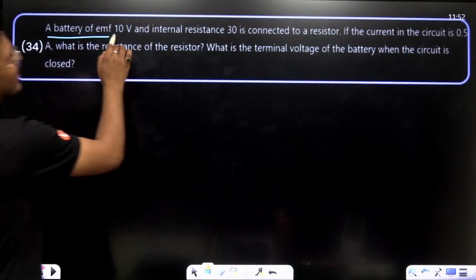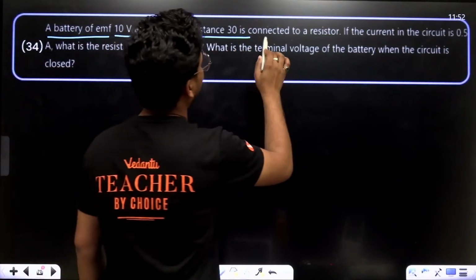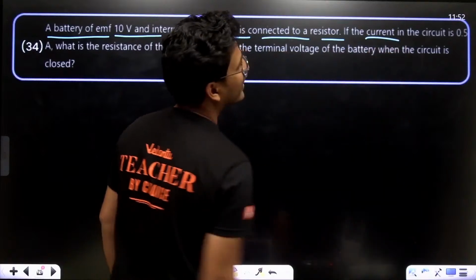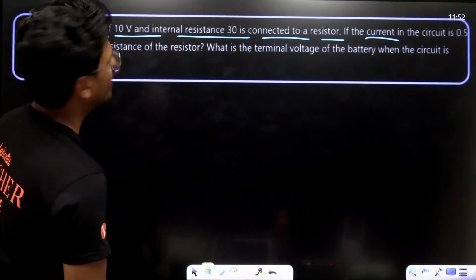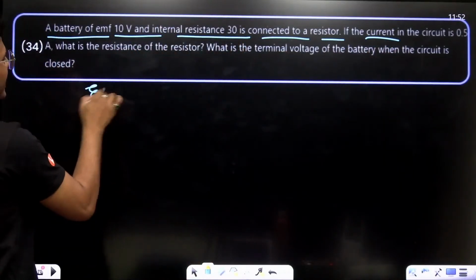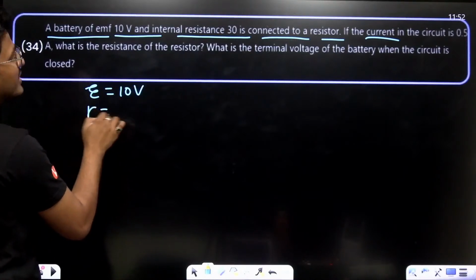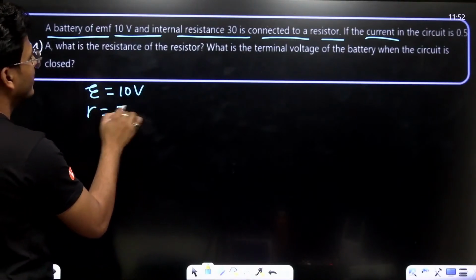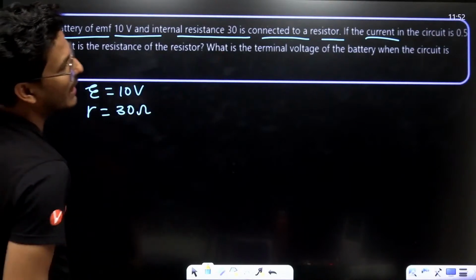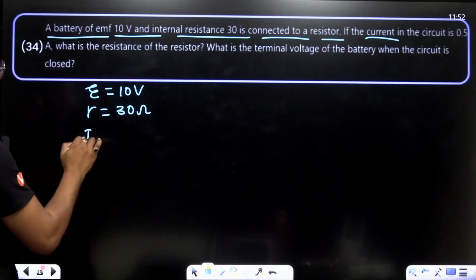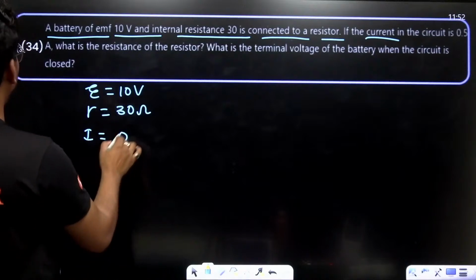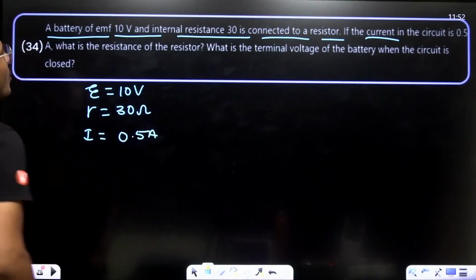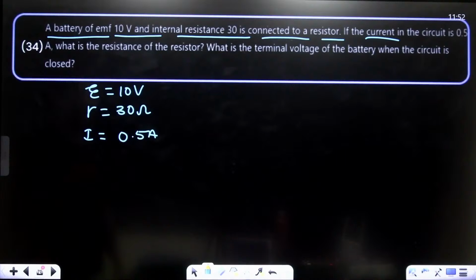A battery of EMF 10 volt and internal resistance 30 ohm is connected to a resistor. The current in the circuit is 0.5 ampere. See, EMF is 10 volt, internal resistance 30 ohm, and current I is 0.5 ampere. What is the resistance of the resistor? What is the terminal voltage of the battery when the circuit is closed?